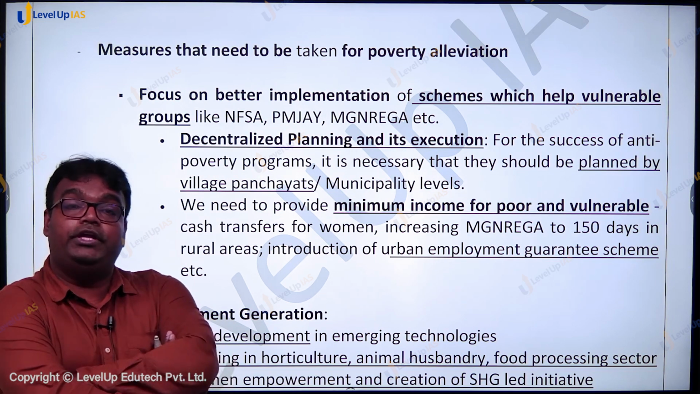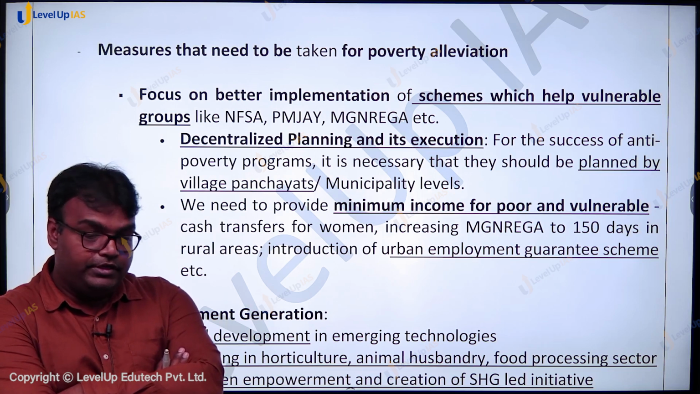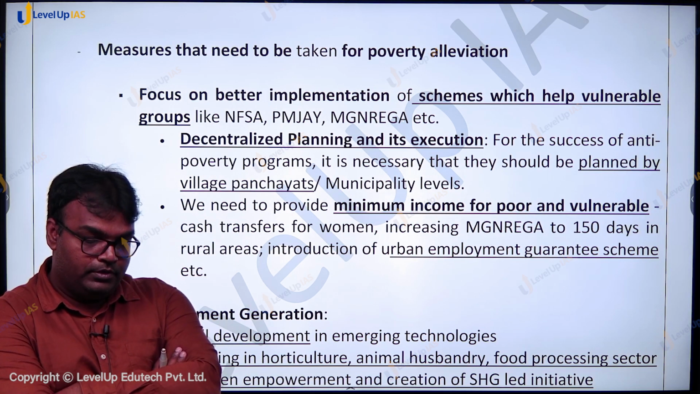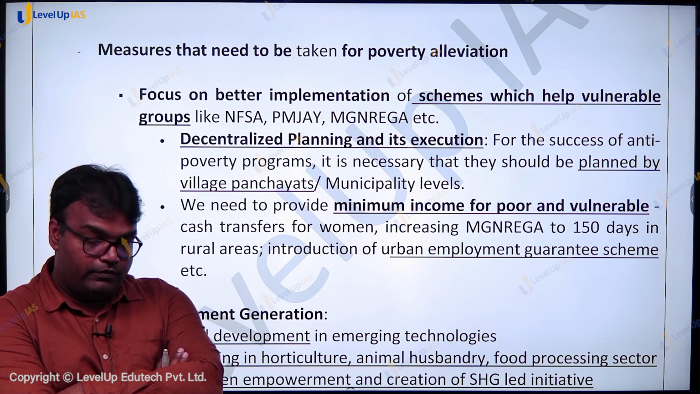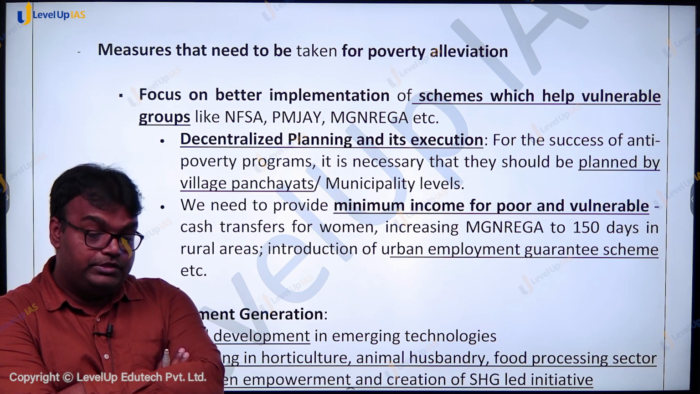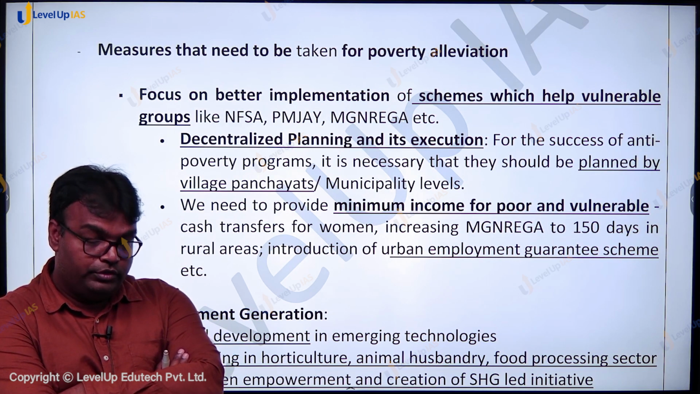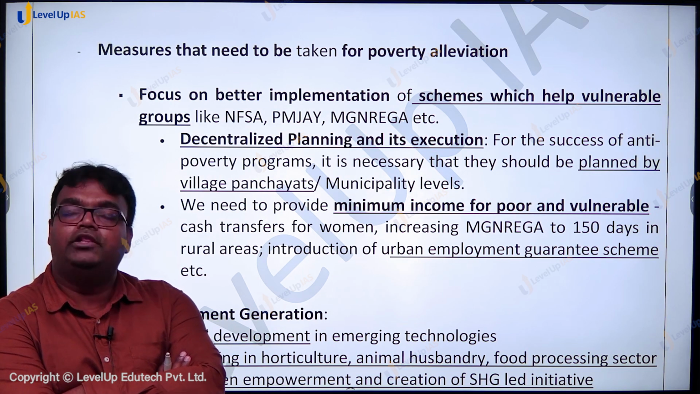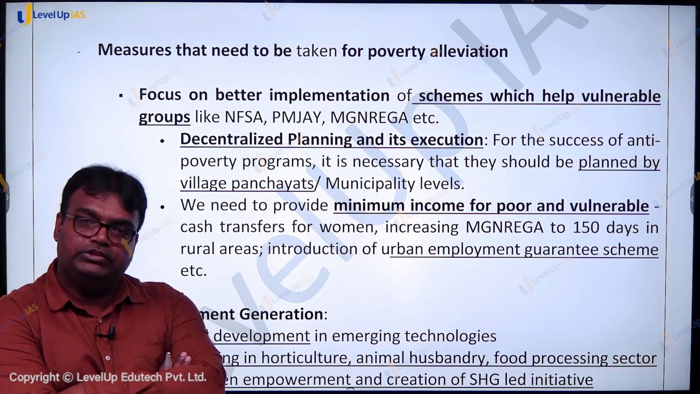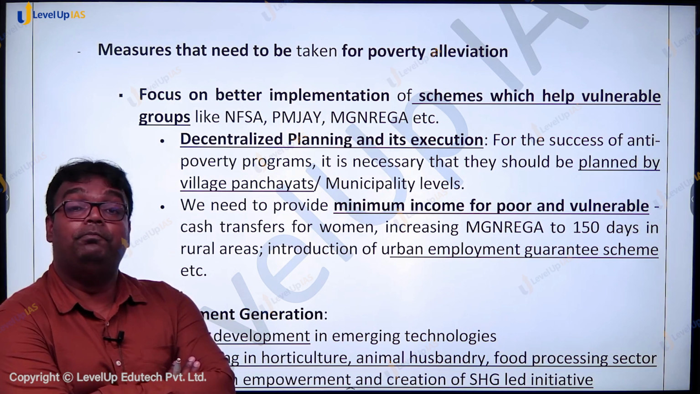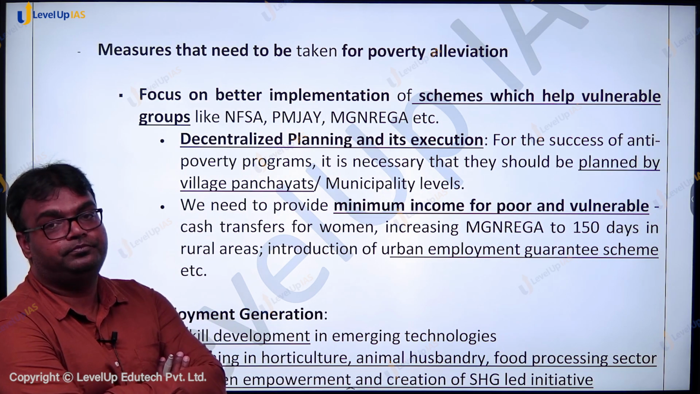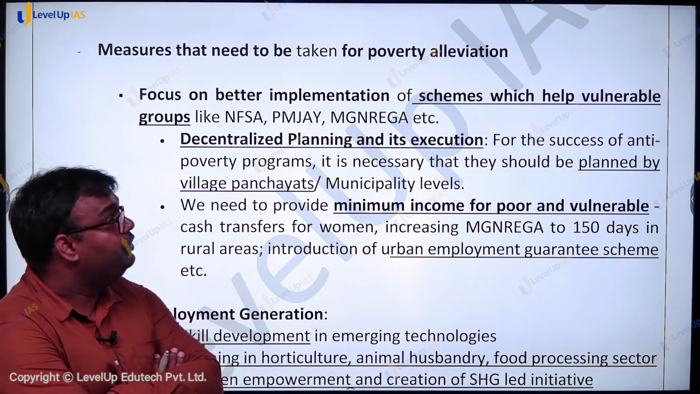First, see, we already have lots of programs. Pradhan Mantri Garib Kalyan Anna Yojana, Pradhan Mantri Ujjwala Yojana, Pradhan Mantri Awas Yojana, Pradhan Mantri Jan Dhan Yojana. There are lots of initiatives to ensure good quality roads. There are lots of initiatives to ensure good health facilities for the poor. What is needed is improved implementation. We need to improve their implementation.